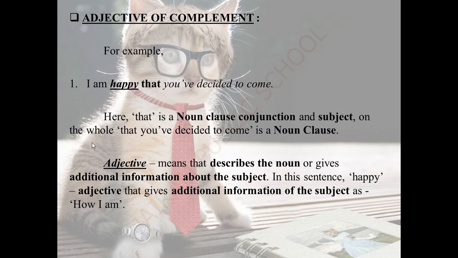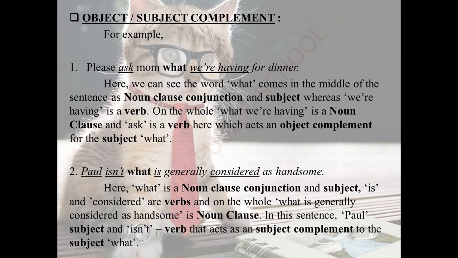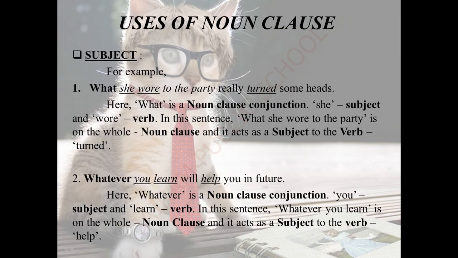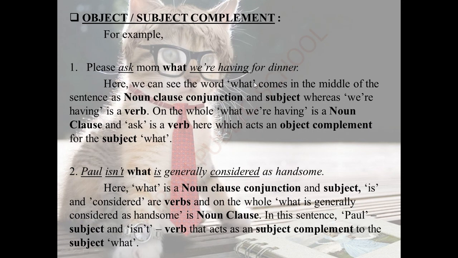Hope you have understood the four uses of the noun class. Once again, let us summarize. First, subject: in a sentence, the noun class acts as a subject for the verb. Next is object complement or subject complement: before the noun class, some sentences act as an object or subject complement.